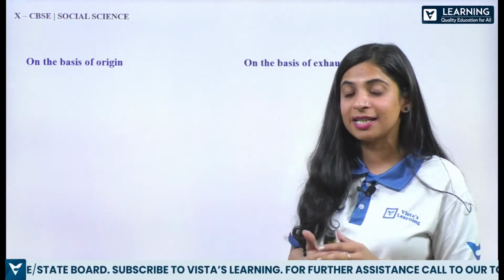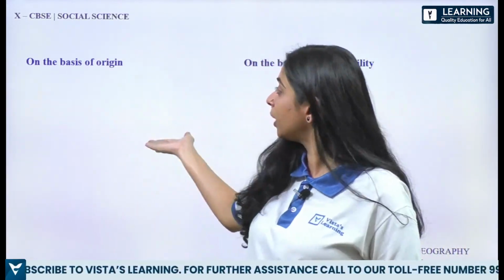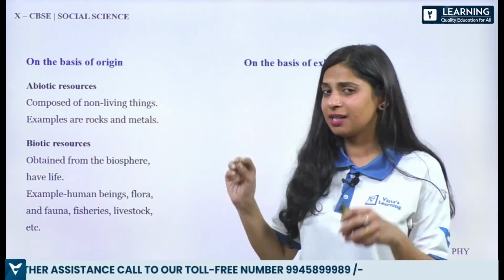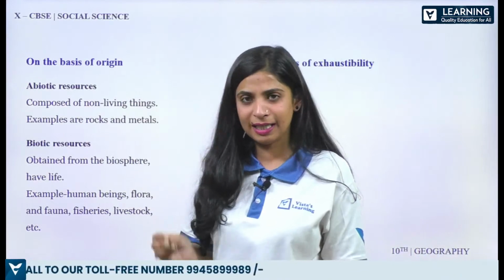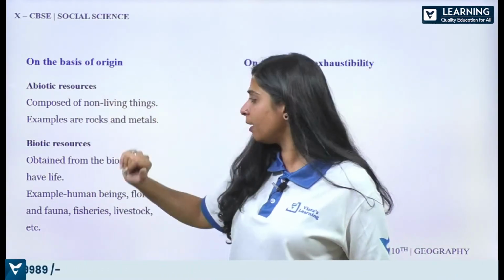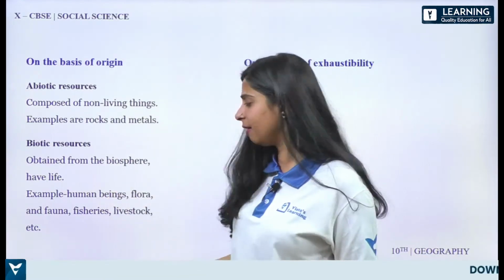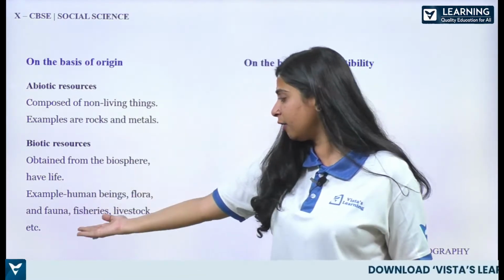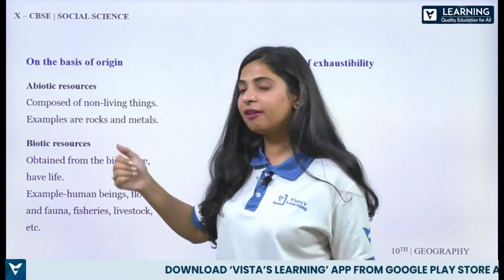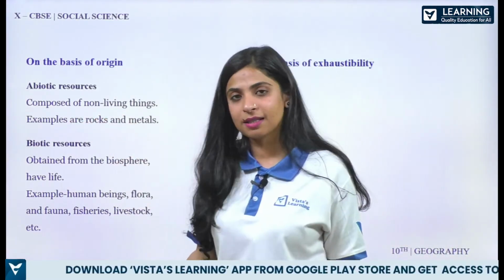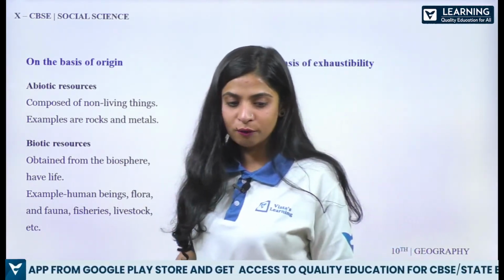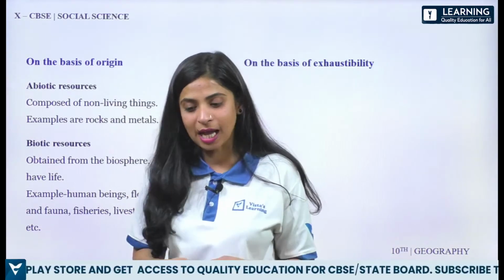Now coming to the next part, on the basis of origin, let's see. So we have abiotic resources, then biotic resources. बचपन से हम ये पढ़ रहे हैं, ठीक है. What are abiotic resources? What are biotic resources? Non-living things are abiotic, biotic which have life, which are living things. Examples of biotic: fauna, fisheries, livestock, flora. And for example, abiotic, we have rocks, minerals, metals. These are resources, but they don't have life. All right, that's what the basis of origin of biotic and abiotic resources are.